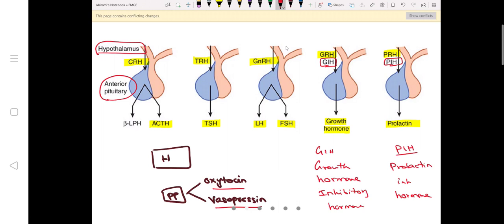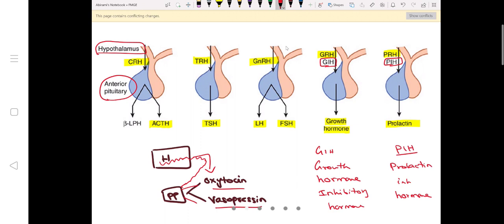Our physiology books tell you that oxytocin and vasopressin are produced from the posterior pituitary. No, it is wrong. The statement is wrong. Just understand that actually oxytocin and vasopressin are synthesized in the hypothalamus only, and they travel to the posterior pituitary and are just released from the posterior pituitary. So how does hypothalamus control anterior pituitary? Through releasing hormones. How does hypothalamus control posterior pituitary?